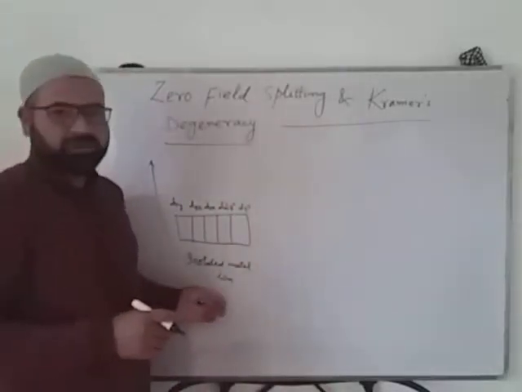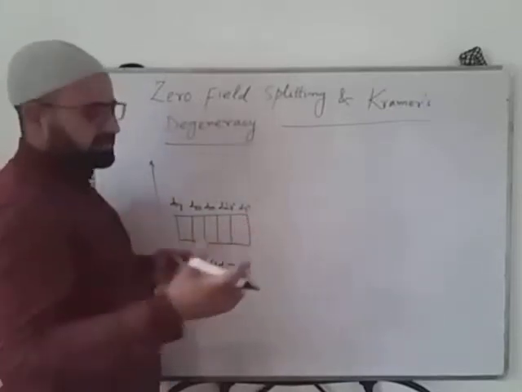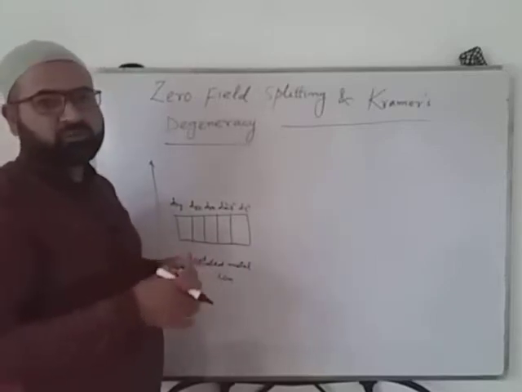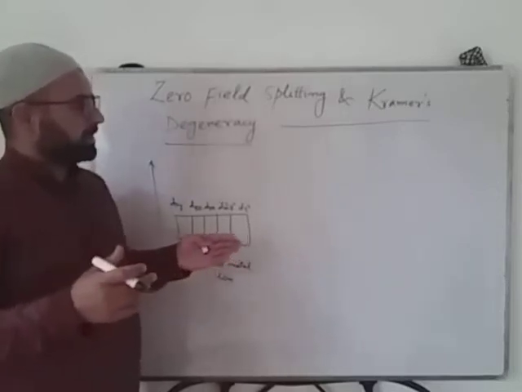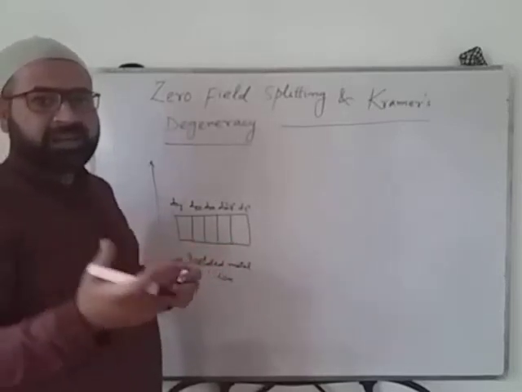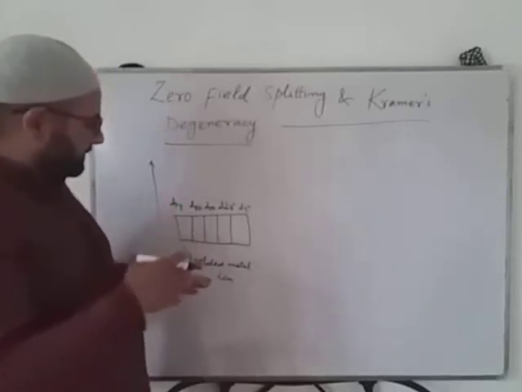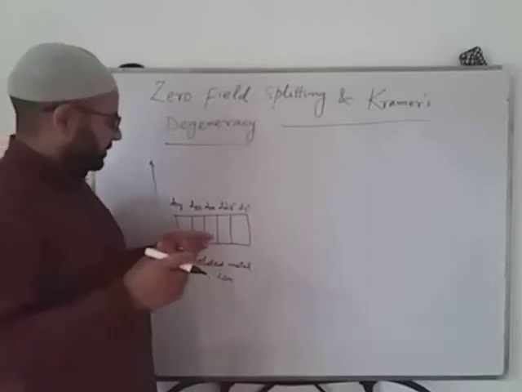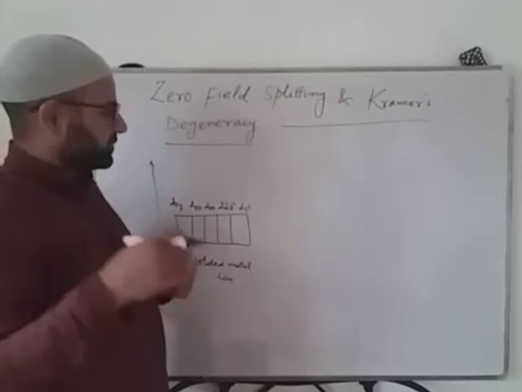They are degenerate. Now when the ligands come in the proximity of this metal ion to form a metal ligand complex, what happens? According to crystal field theory, the ligands act like point charges. If they come closer to the metal ion, there will be interaction between the electrons in the d orbitals and the electrons on the ligand.